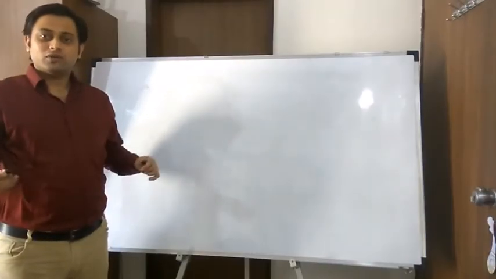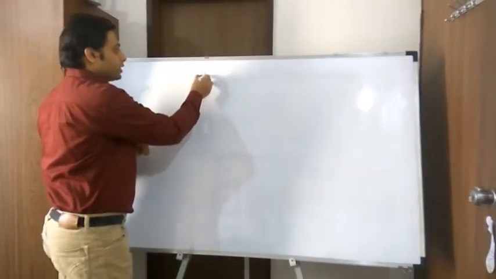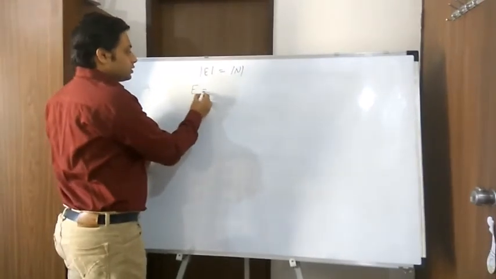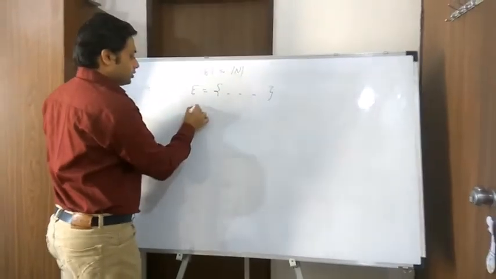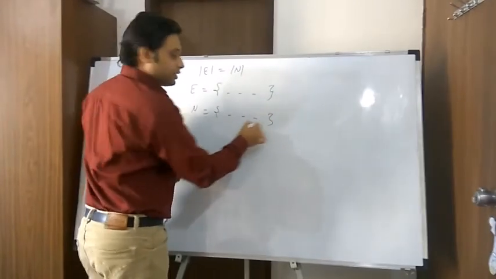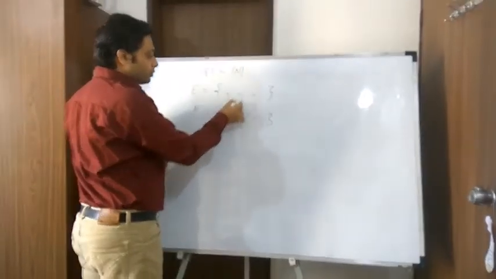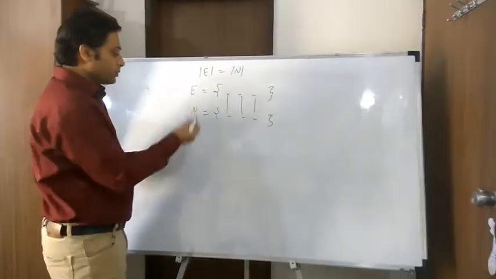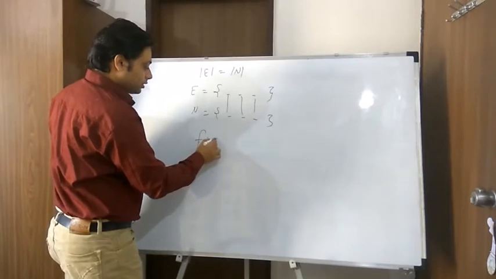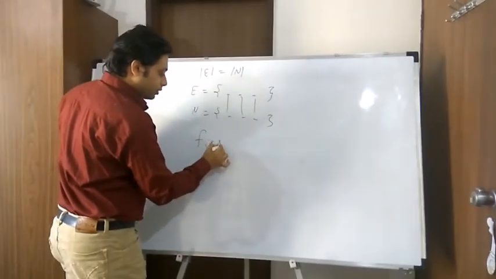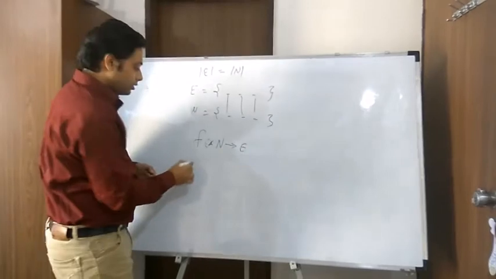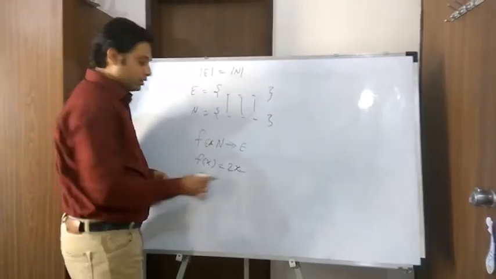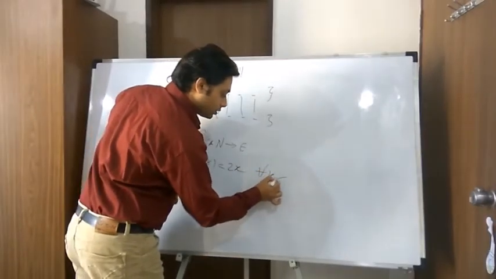So what we have seen so far is that the number of even numbers is the same as the number of natural numbers. To show this, we have the natural number set, we have the even number set, and we have somehow found the one-to-one mapping between the elements of these two sets. Now this mapping is actually a function from the natural number set to the even number set. So for f(x), every x is mapped to 2x for all x which belongs to the natural number set.